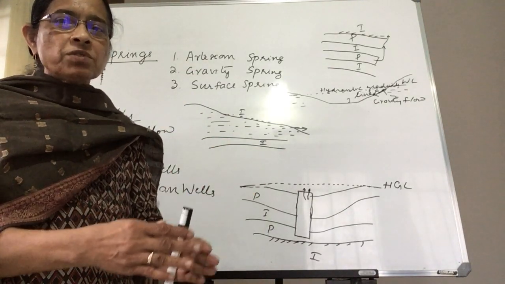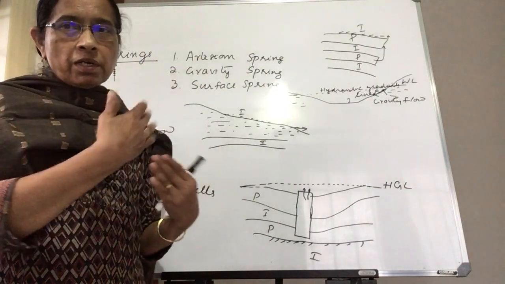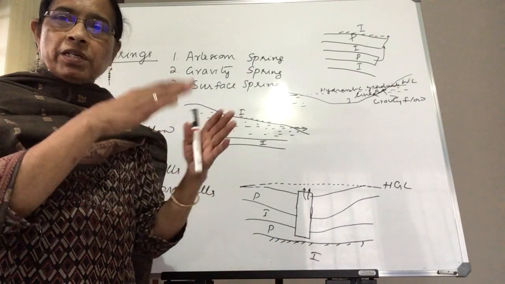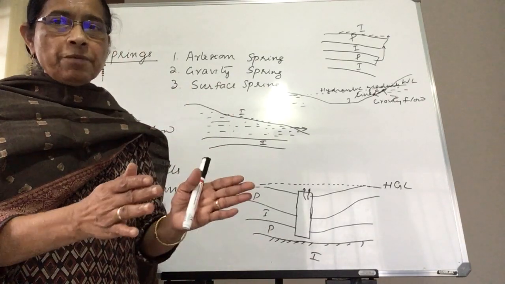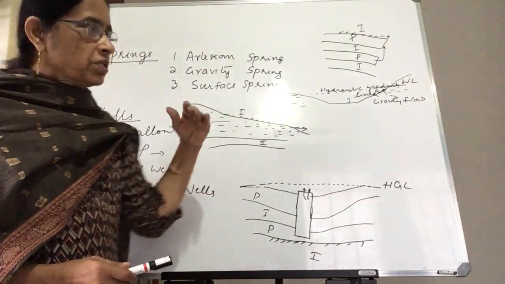When it reaches the lower part, our Ernakulam district or Kottayam district, it becomes a large river. So these are the different types of springs you can see.